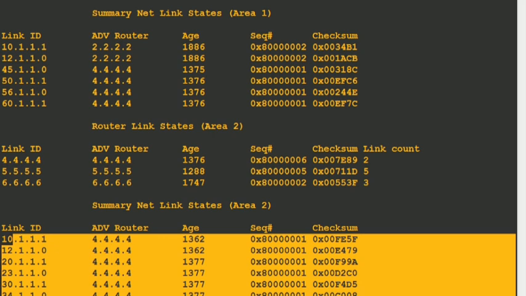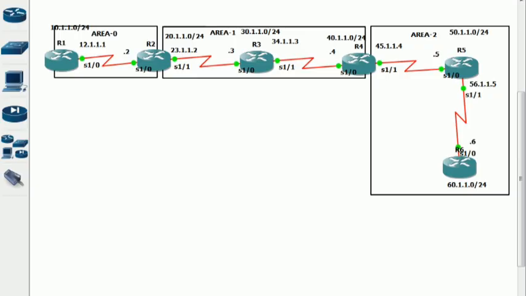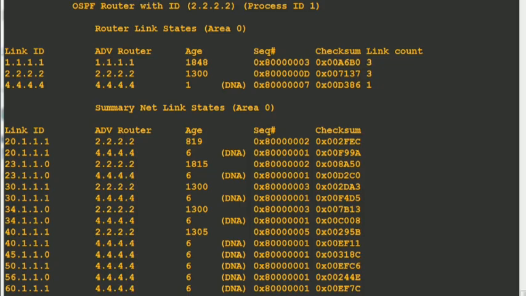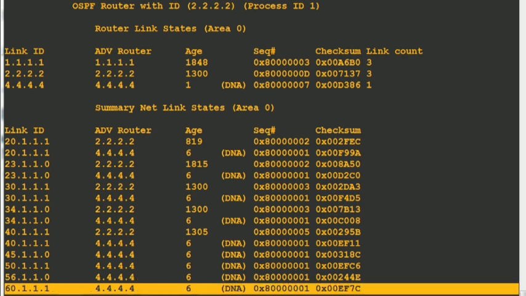That is why there is no DNA bit set on these LSAs of area 2. But remember, whenever LSAs are injected from area 2 into area 0, R4 will give them to R2. So on R2 inside area 0's database, you will see that 60's prefix is generated by R4 and the DNA bit is set on it.